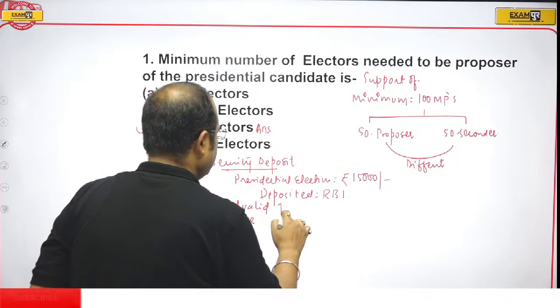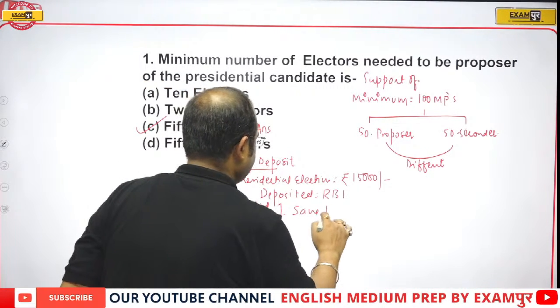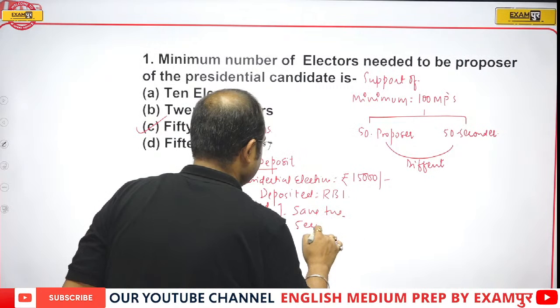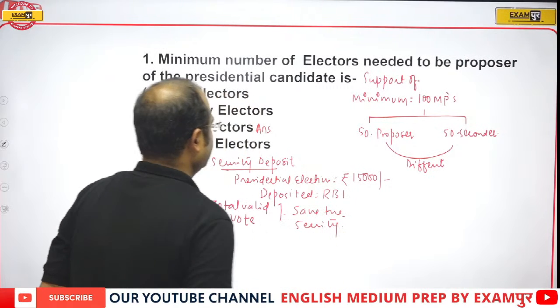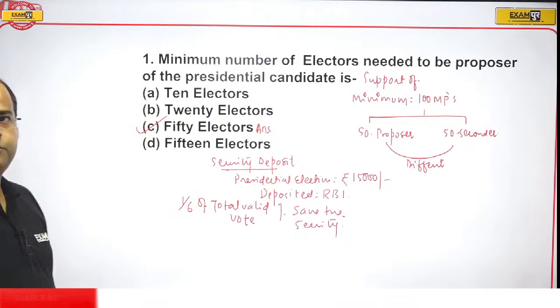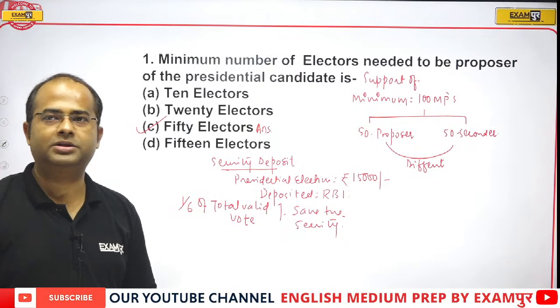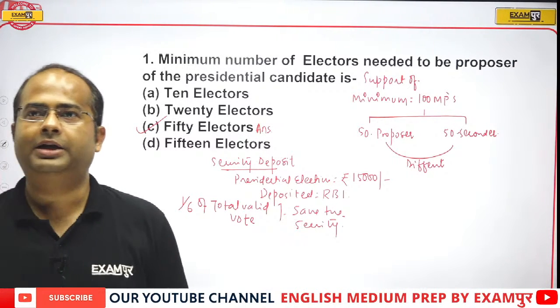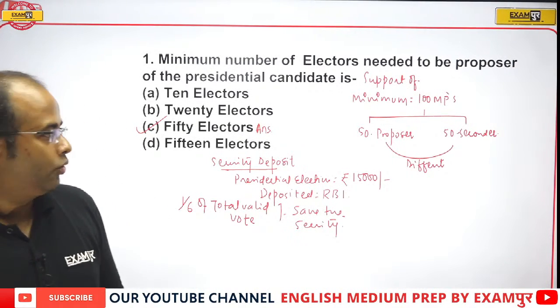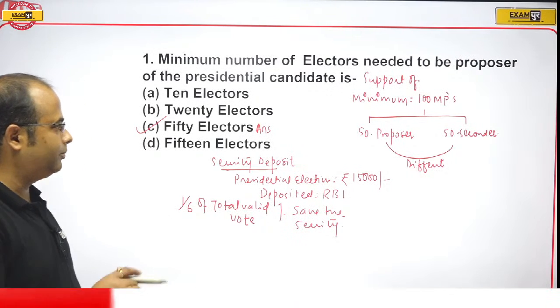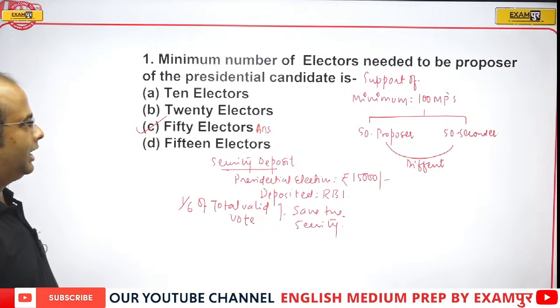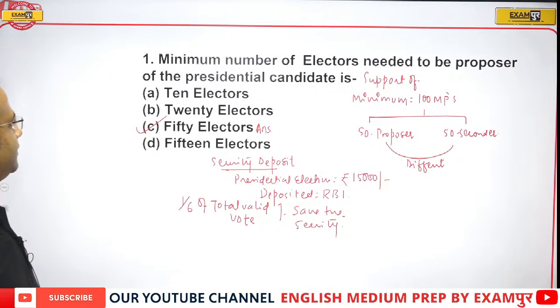So that is to save the security deposit. The correct answer will be option C, that is 50. That is 1/6 of the total valid votes, to save the security deposit which is deposited in RBI. So the correct answer will be option C, that is 50 electors.